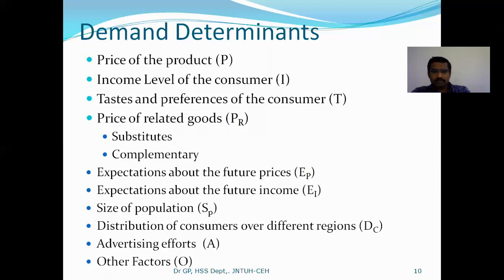It's not a big issue, but you see, there is a big queue in front of the petrol pumps because of future expectations. Tomorrow the prices are going to increase, so tomorrow's need also we have to fulfill today. You go and buy the petrol for tomorrow, right? So buy the petrol today for tomorrow's need. So that is also one of the factors that influence demand.